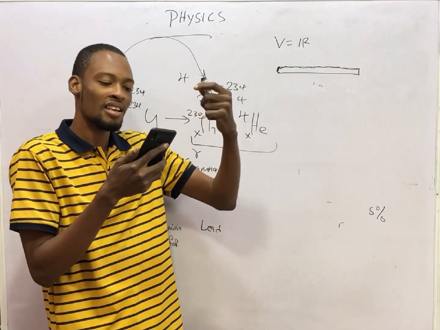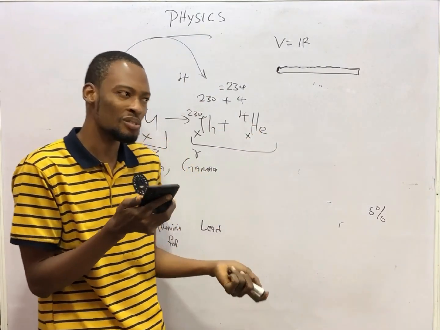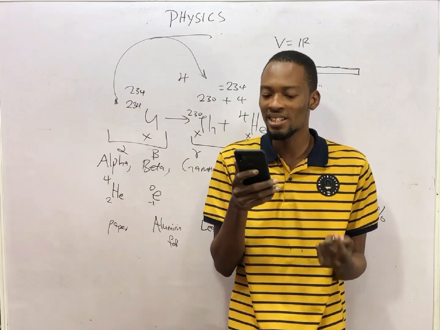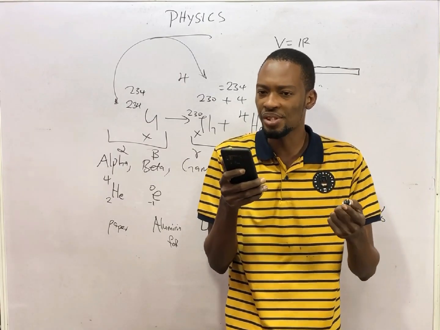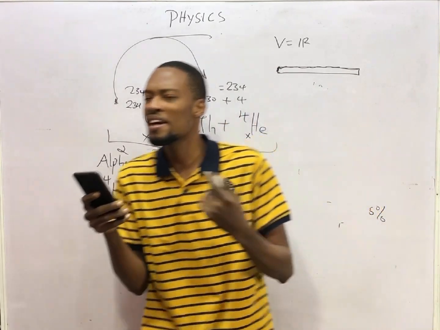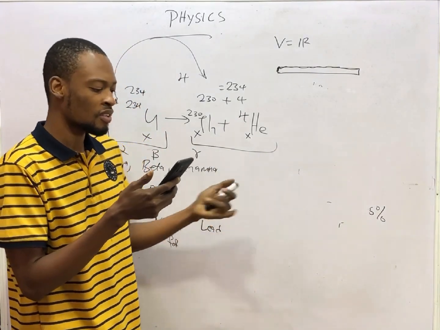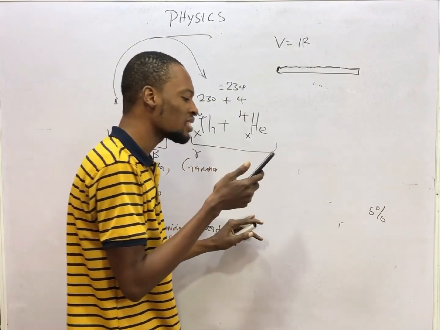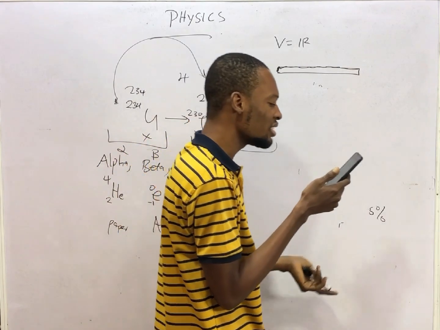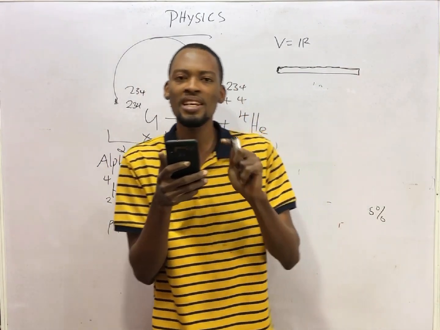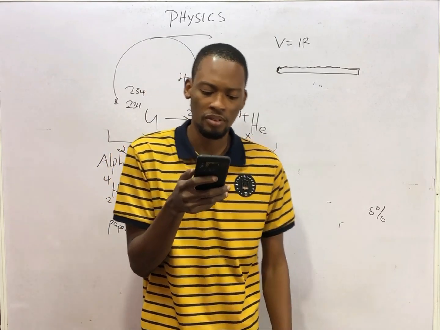Option A says alpha particles and beta particles. Is that correct? Yes. Option B says alpha particles and X-rays. Is that correct? No. X-rays are not emitted during natural radioactivity. Option C says beta particles and X-rays. Option D says gamma rays and X-rays. Option A is the most appropriate option.